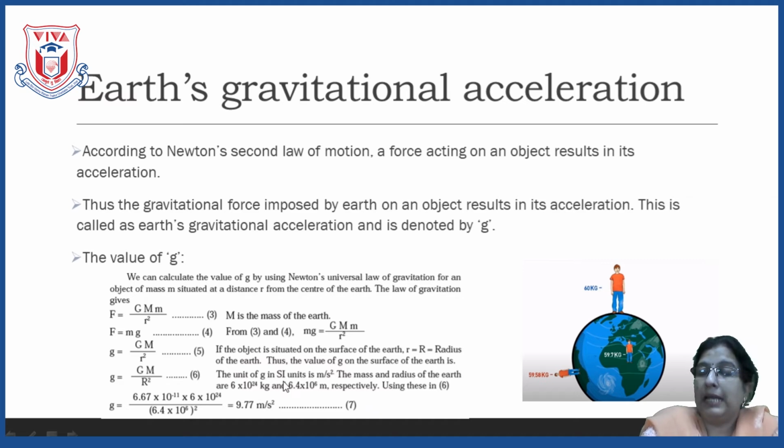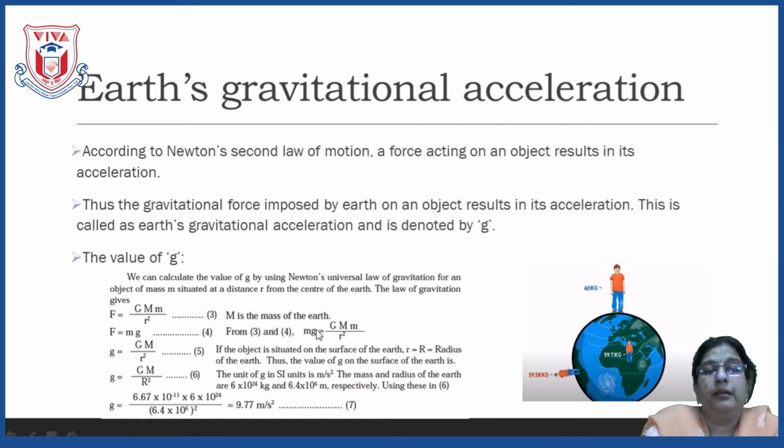Now in last year we have learned the formula for force. Force is equal to m into a, that is mass into acceleration. Now here who causes the acceleration? Acceleration is caused by earth, and that is why it is called as earth's gravitational acceleration or earth's gravity and denoted by g. So here we can make the formula F is equal to m into g. As both equations 3 and 4 are of force, let us equate them. So by equating, what happens? m g is equal to G M m upon r square.